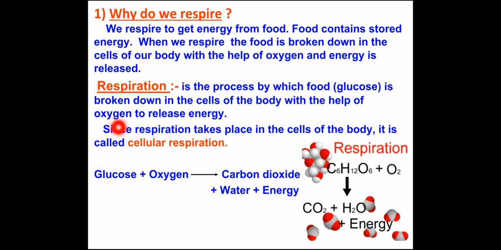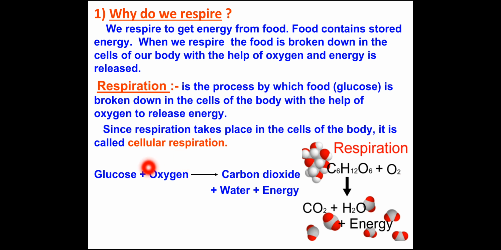When we breathe, when we inhale the air, this oxygen goes into the cell, and when the oxygen reaches the cell, then the cell starts preparing the energy. Since respiration takes place in the cells of the body, it is called cellular respiration. The respiration takes place inside the cell, that's why it is called cellular respiration.